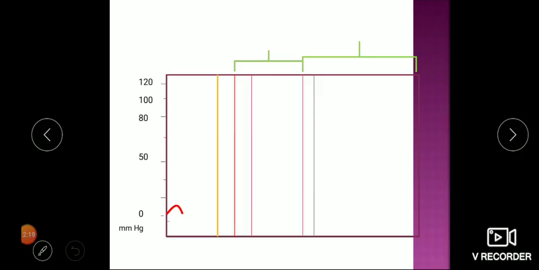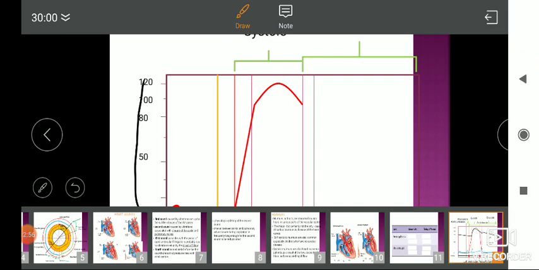Now let's see the pressure changes in the left ventricle. This is the ventricular systolic phase, and the diastolic phase. You can see at the end of diastole or beginning of systole, pressure is 0 here. Now this is the first phase, the isovolumetric contraction phase. The pressure is rising above 80. At this point the valve gets open. This is the ejection phase. You can see the pressure going from 0 up to 120 millimeters of mercury.